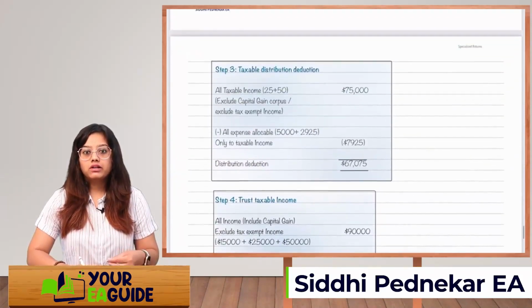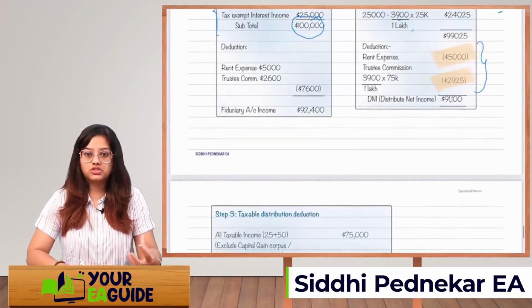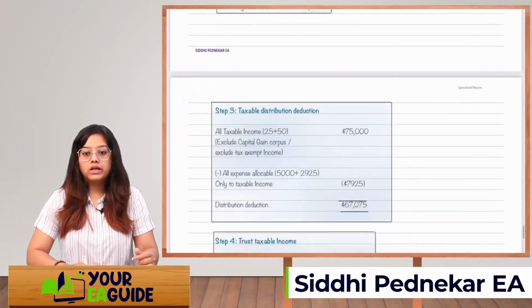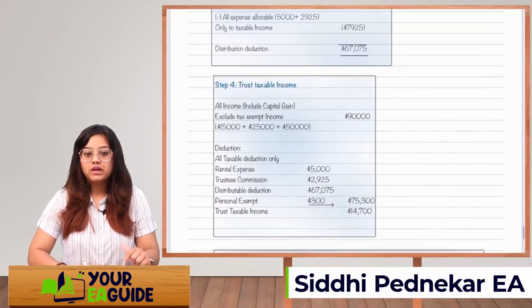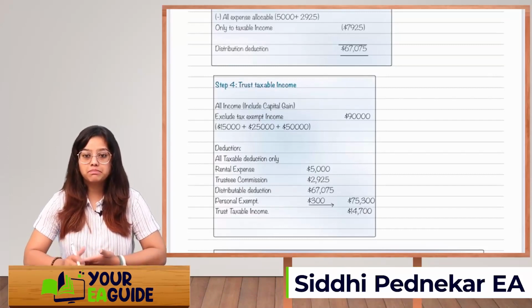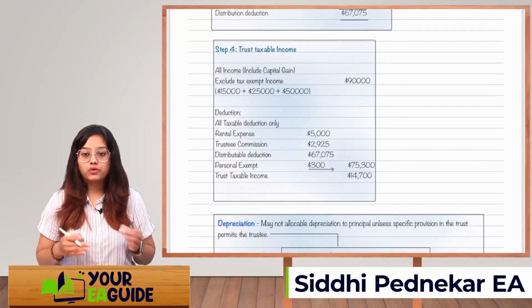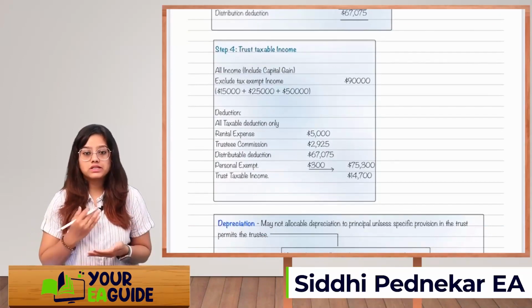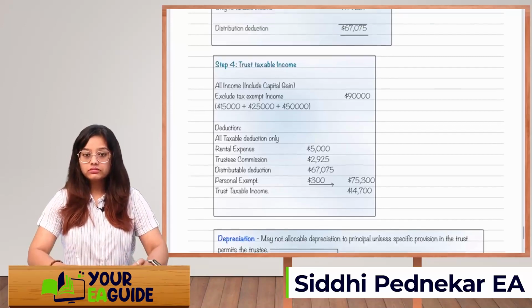Then whatever the trust has distributed, the trust has distributed the whole income, but only up to 67,075 will be allowed as a deduction. And then there is a personal exemption, that is $300 because it's a simple trust. So we'll reduce the 300. So this is how we come to a figure, that is 14,700 will be allowed as taxable income for the trust. Got it, guys?